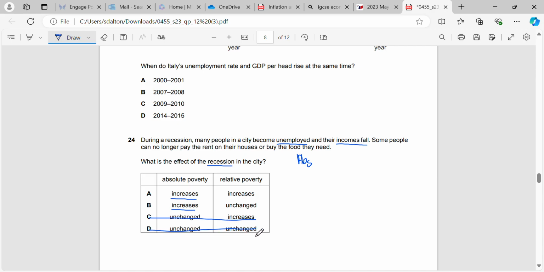And in this case, if you think about it this way, if absolute poverty increases, then relative poverty also has to increase. It's a recession. And if people can't pay the rent on their houses or buy the food that they need, and, as we're told here, that their incomes fall, well, that means that relative poverty is also going to take place. So they're going to feel relatively poorer in comparison to how much money they had previously, or in comparison to other people around them.